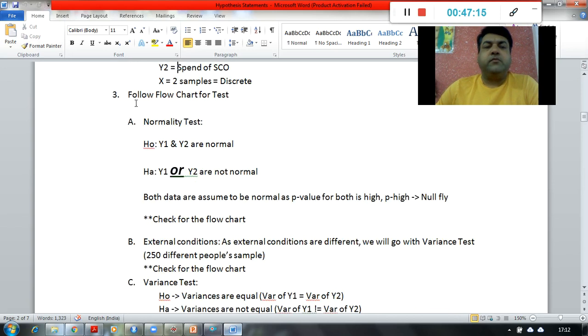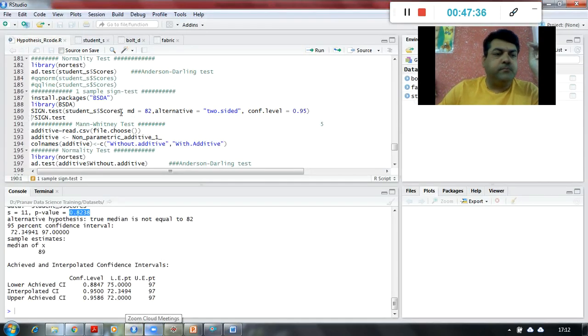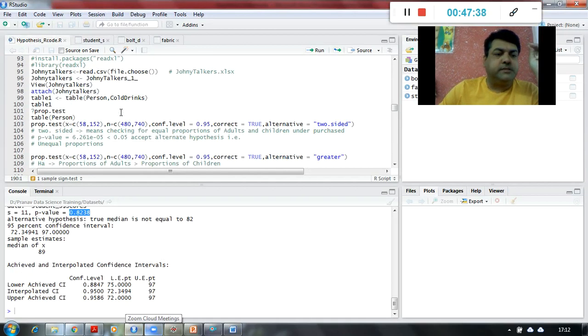So we have to check whether Y1 and Y2 are normal or not, and the alternate hypothesis will be Y1 or Y2 are not normal, right? So they both have to be normal. So first of all we are going to perform the normality test, right? So let us perform the normality test for two sample t-test.